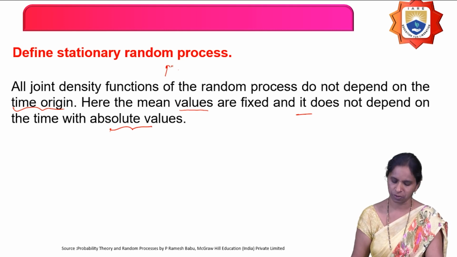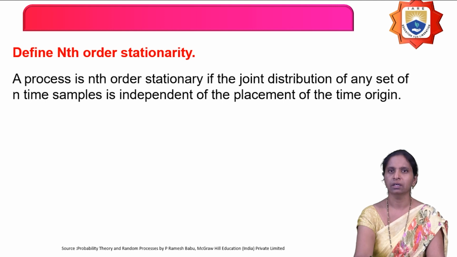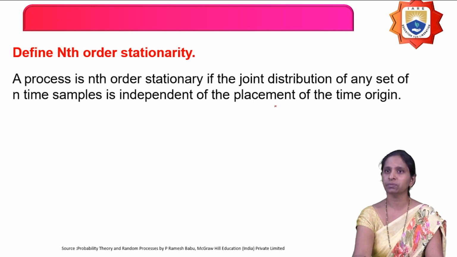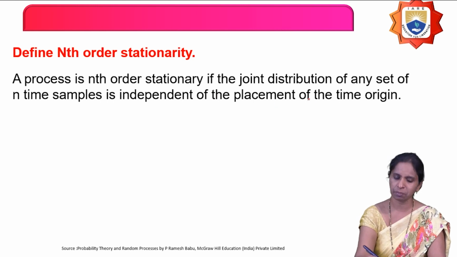Next, define nth order stationary random process. A process is said to be nth order stationary if the joint distribution function of n samples is independent of the shift of the time origin, or simply, if its nth order density function does not change with time.